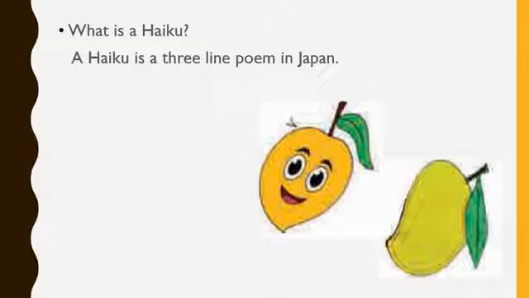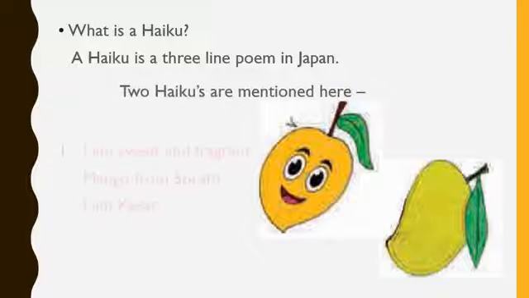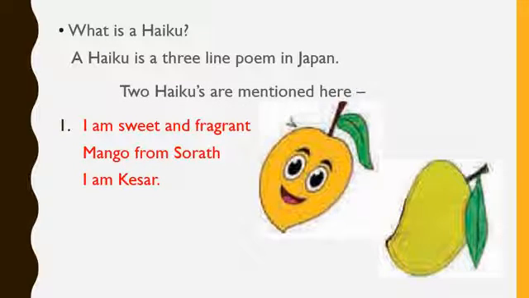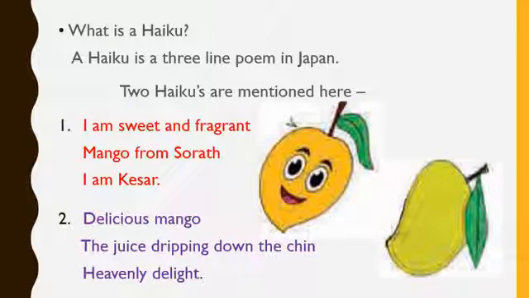What is a haiku? A haiku is a 3-line poem in Japan. Two haikus are mentioned here. First one, I am sweet and fragrant, mango from Surat, I am Kesar. Second one, delicious mango, the juice dripping down the chin, heavenly delight. These both are haikus.